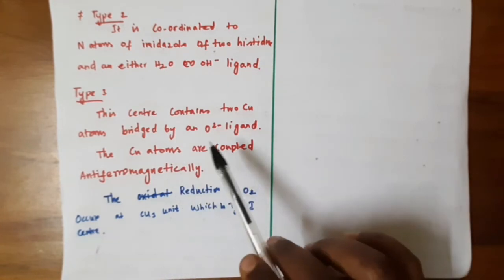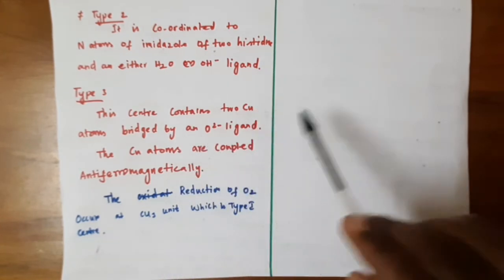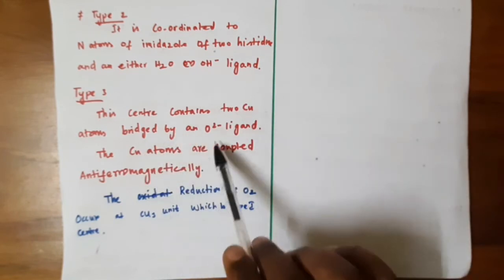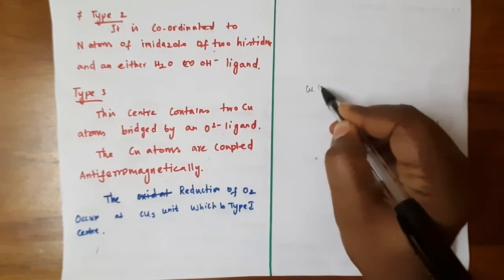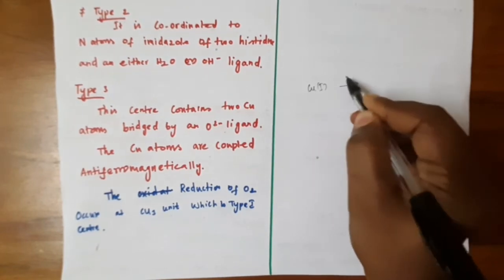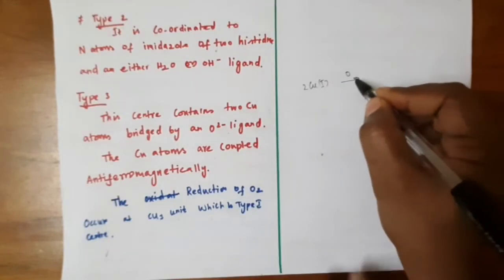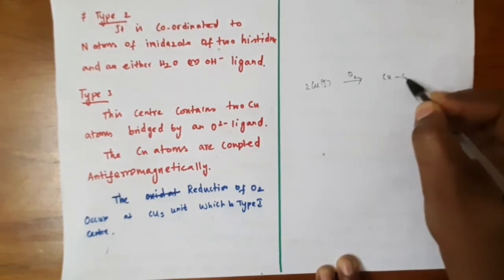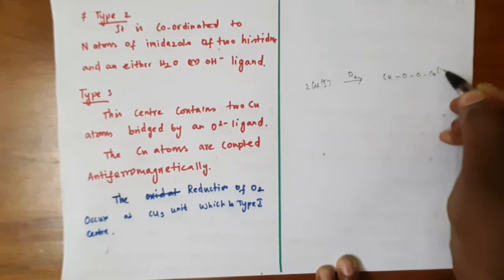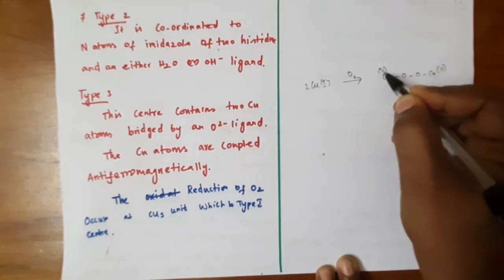So here the type 3 has 2 copper ions bridged by the oxygen ligand. The 2 copper ions get oxidized and the oxygen gets reduced, and the copper becomes the +2 configuration.